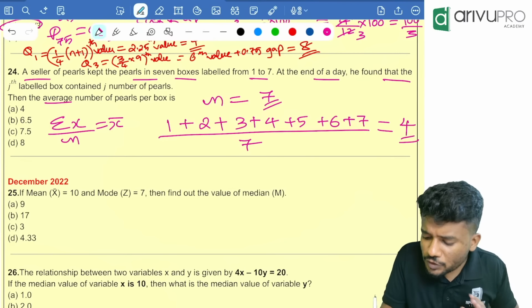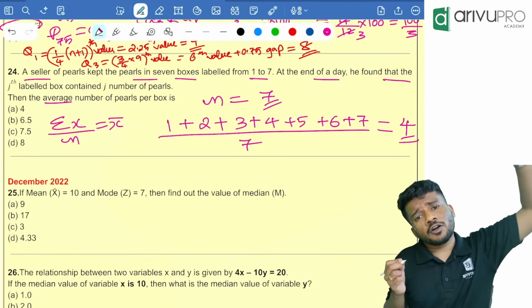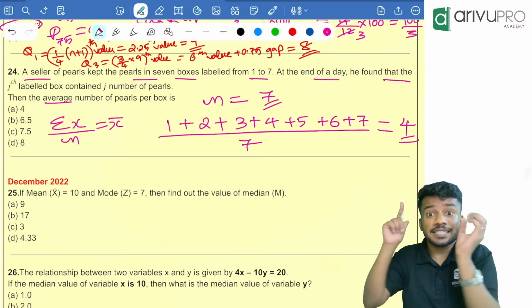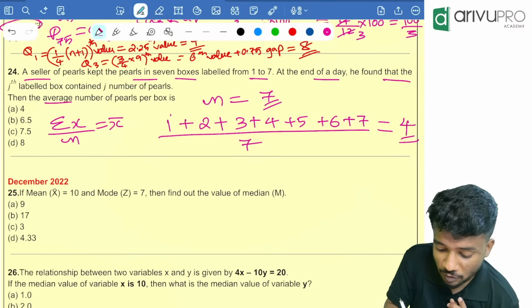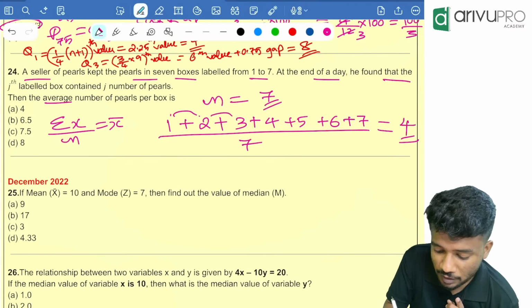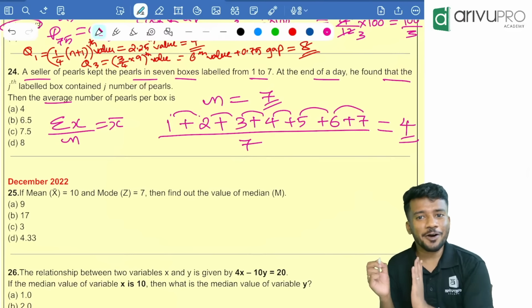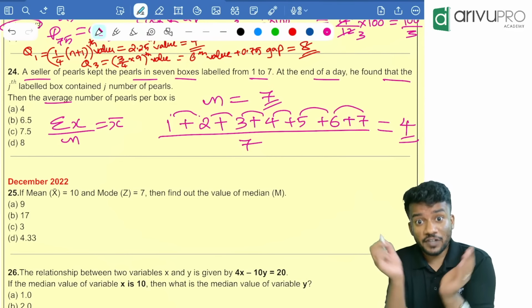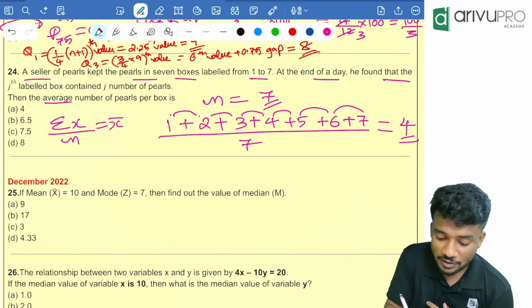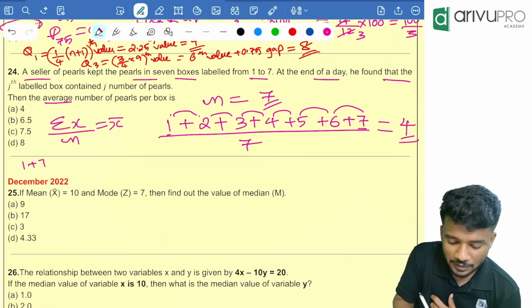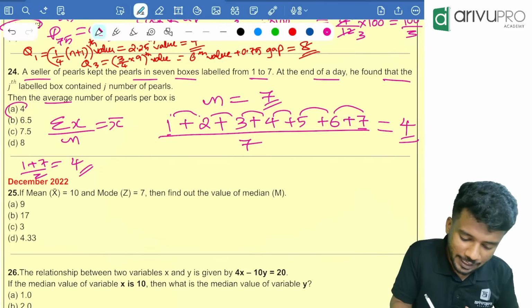So this way also you can get it, and I told you one method long back. When the gap is same, that means when the common difference is same. Look here, common difference is how much between the numbers? That means 1 is the common difference, right? If the common difference is same, you can just take the average of first and the last term. 1 plus 7 divided by 2, which is equal to 8 by 2, is how much? 4. That way also you can find the answer. Option A is your answer.